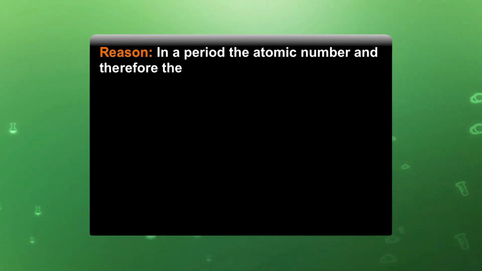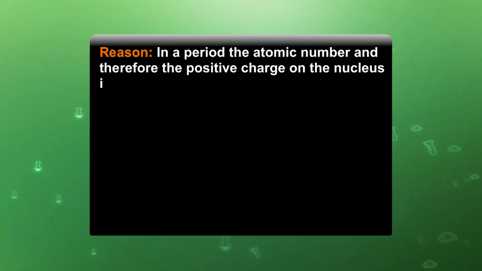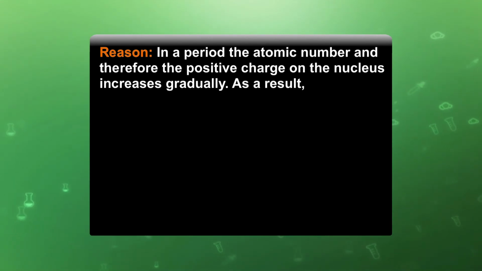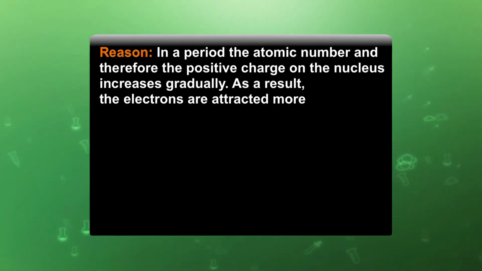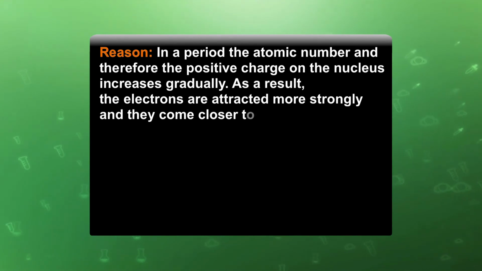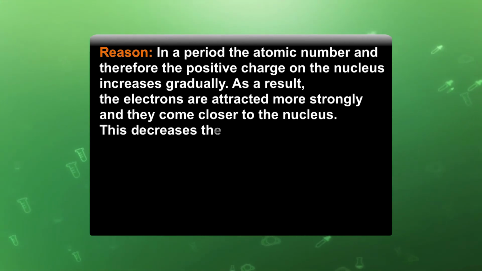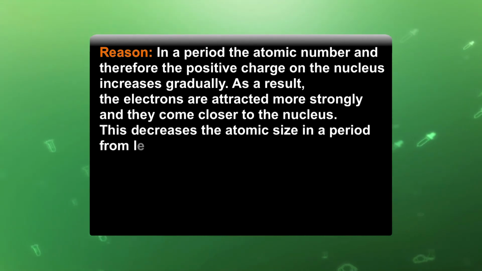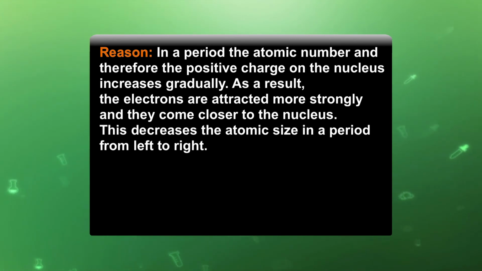Reason: in a period, the atomic number and therefore the positive charge of the nucleus increases gradually. As a result, the electrons are attracted more strongly and they come closer to the nucleus. This decreases the atomic size in a period from left to right.